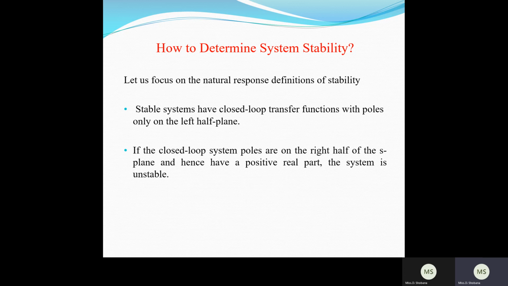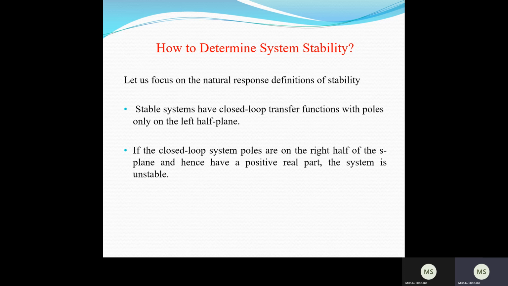Now we can take simple transfer functions. Based on this, we can say whether the system is stable, unstable, or marginally stable, depending upon the transfer function. You will understand how the location of the zeros and poles determines this. Based on that, you can say whether the system is stable or not.